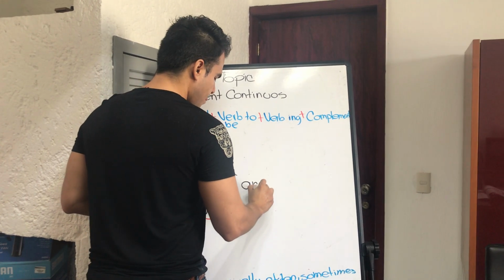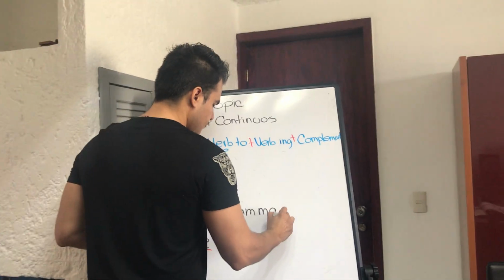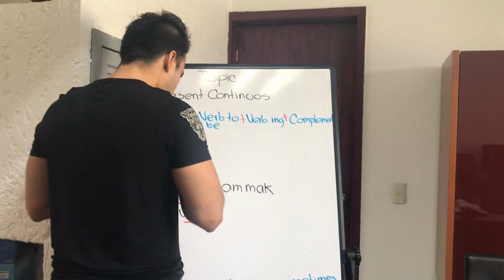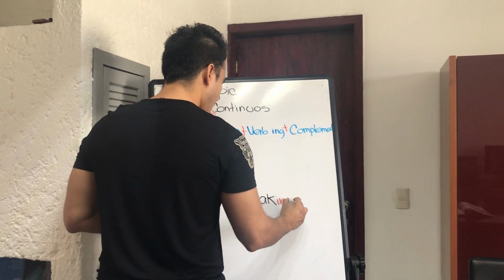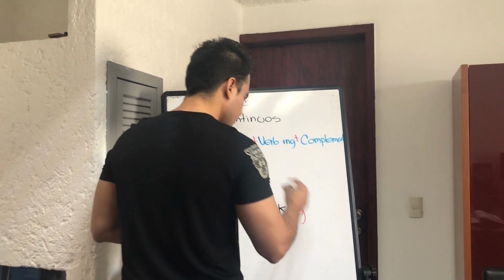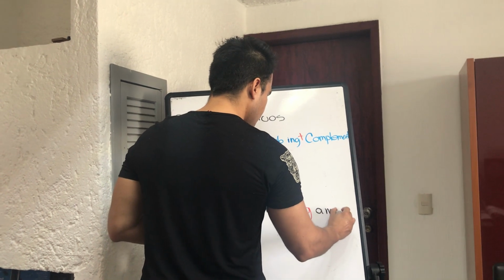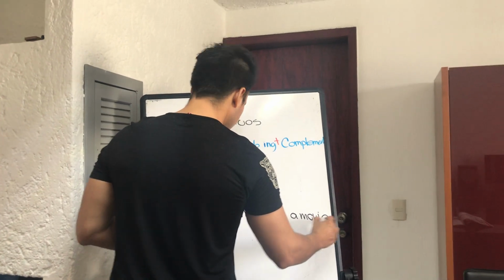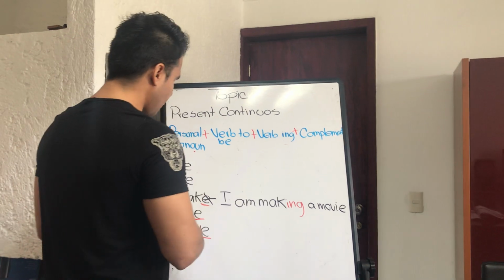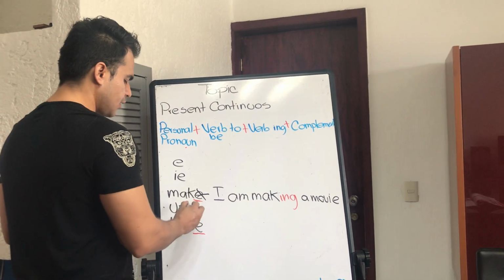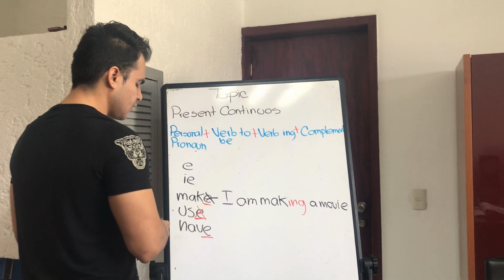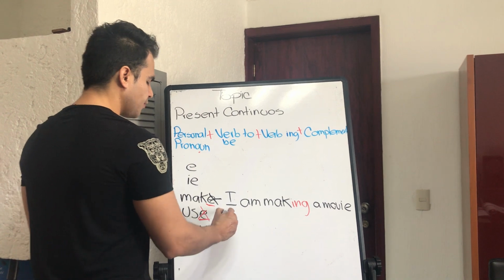I am making. Or what about with this one? Use, right? The same thing. I have to change this by ing.